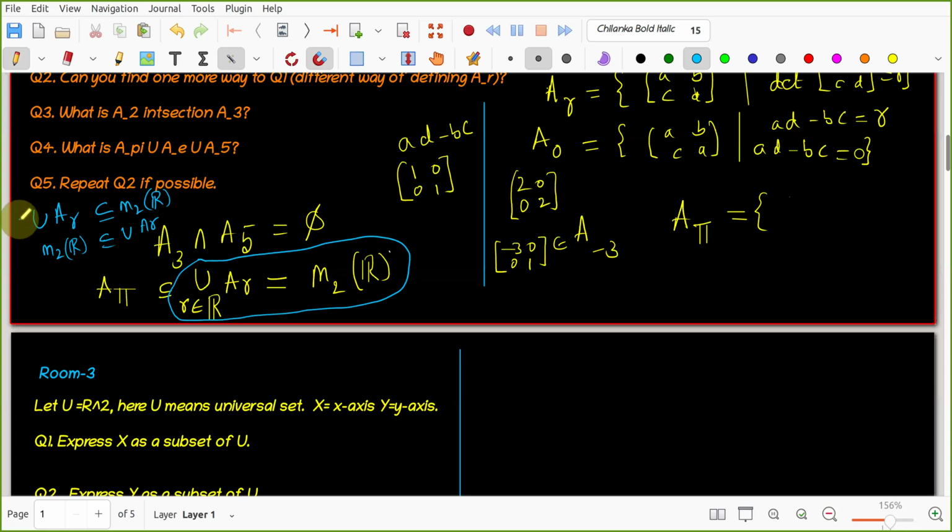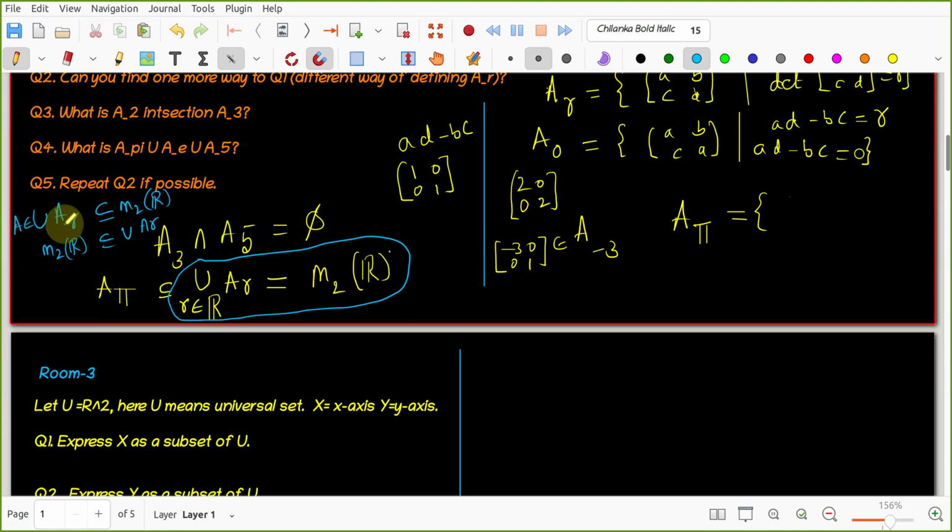What do you mean by A belongs to this? Some matrix A belongs to the union of AR. What is the meaning of that, Arpit? What is the meaning that A belongs to the union of AR?